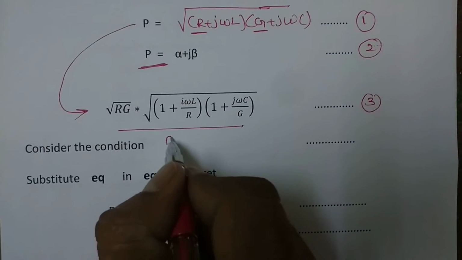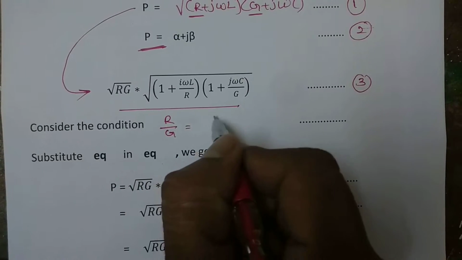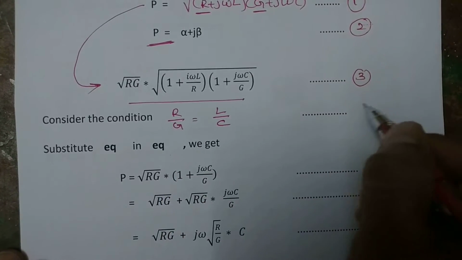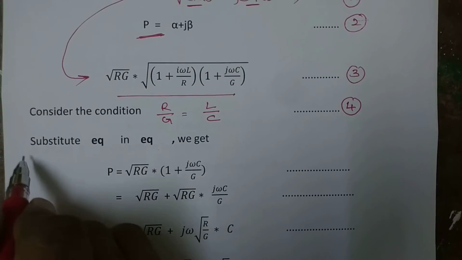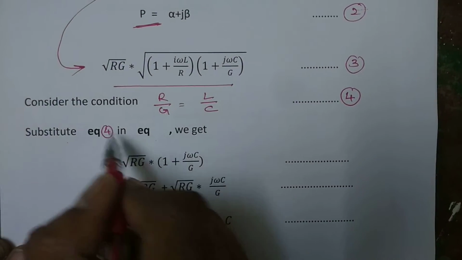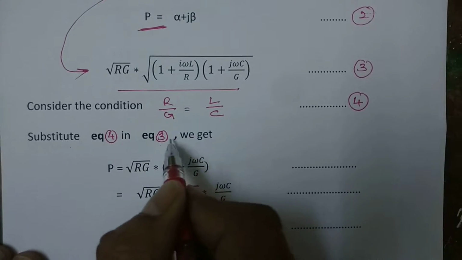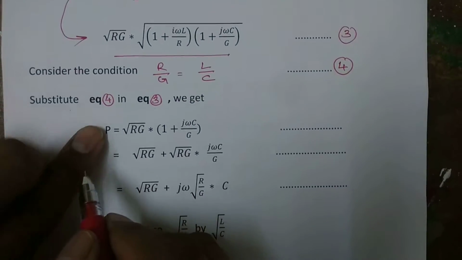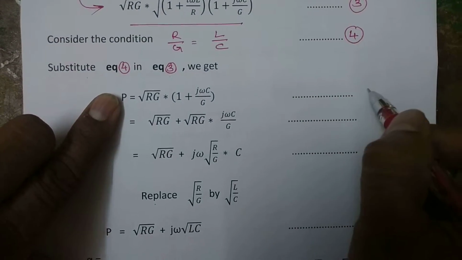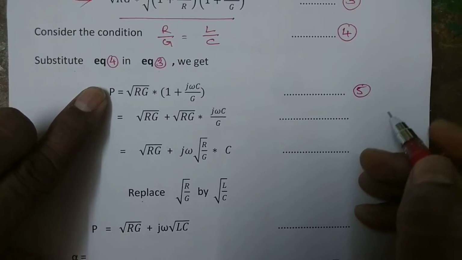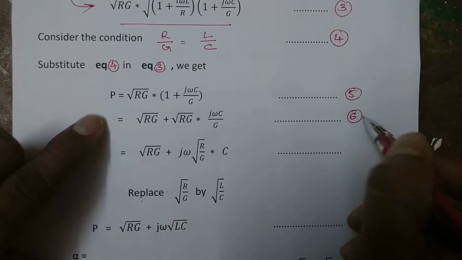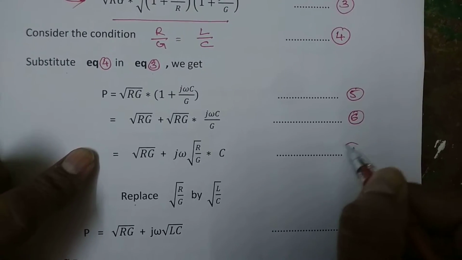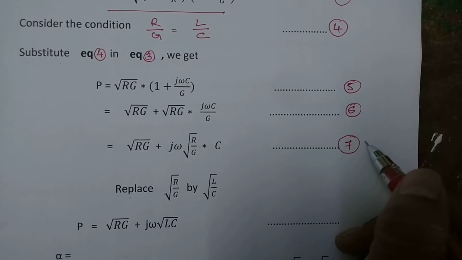Consider the condition R by G is equal to L by C. Let it be equation number 4. Now substitute equation number 4 in 3. We get equation number 5 and then 6, and after simplifications we get equation number 7.